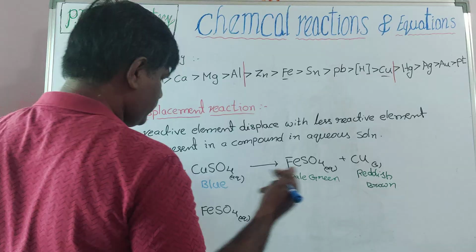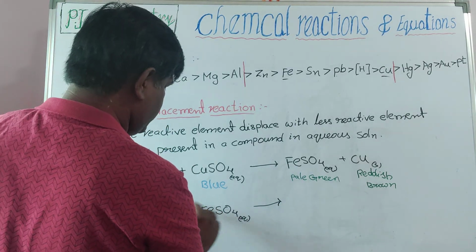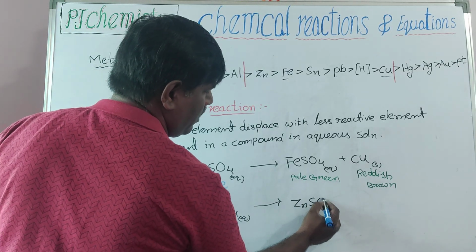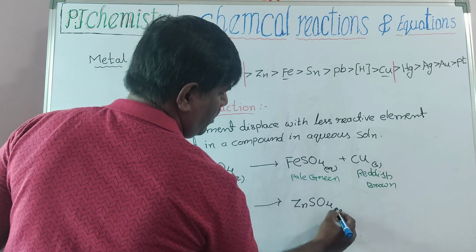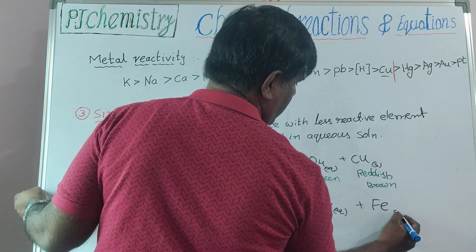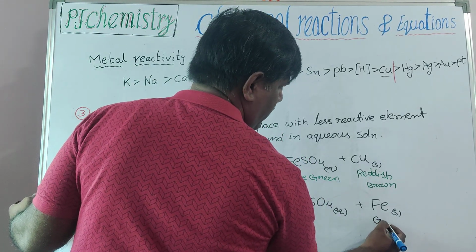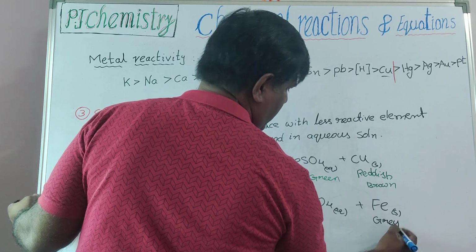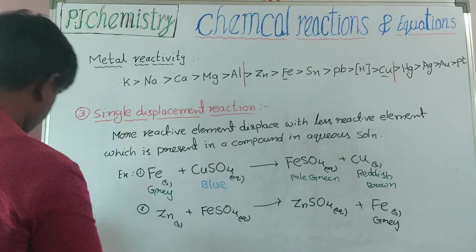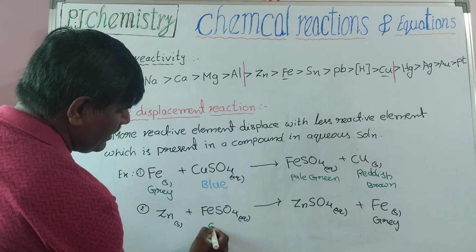Now zinc displaces iron, forming zinc sulfate, plus iron gets separated. Iron is in solid state, gray in color. Ferrous sulfate, FeSO4, is in green color.